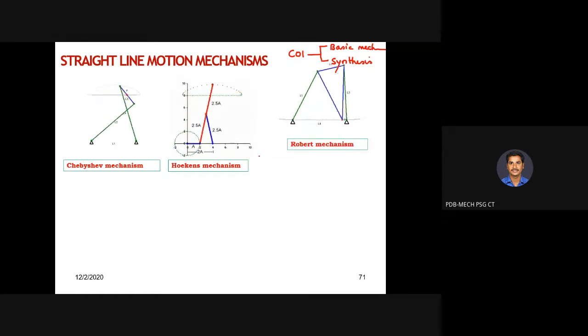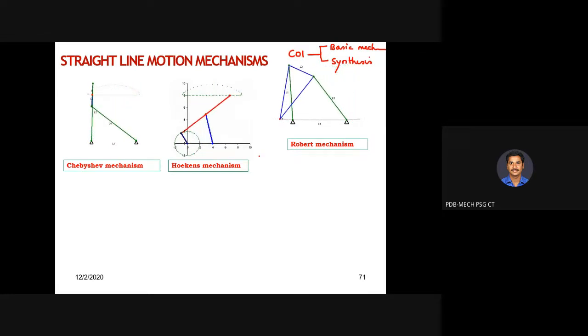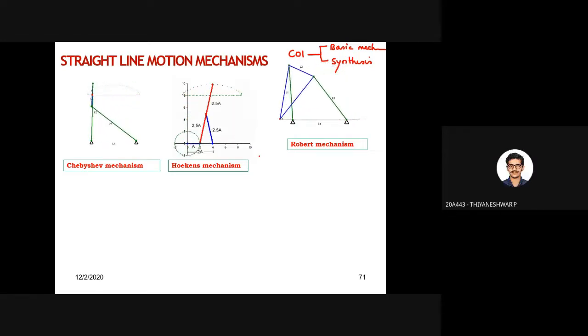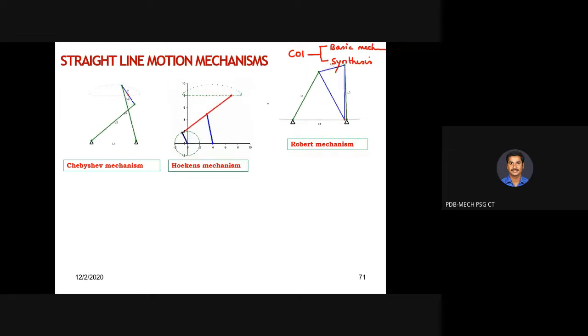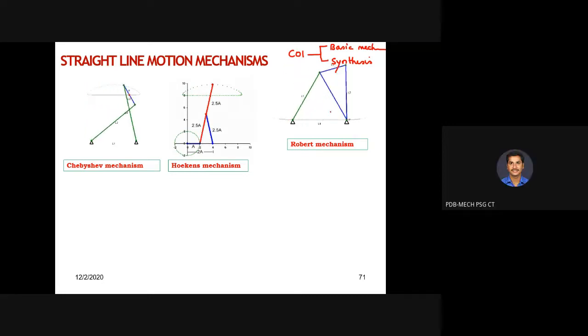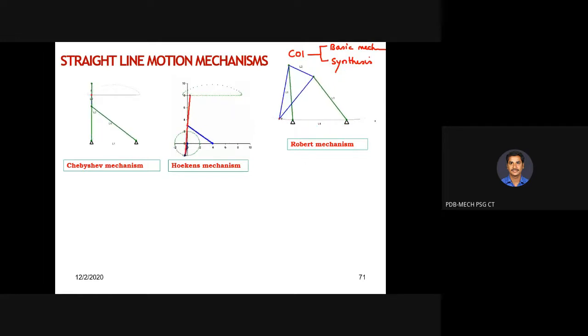The third one is Robert mechanism. Look at how many links we have here. 4, sir. Yes, exactly correct. L1, L2 is what type of link? Ternary, sir. It is a ternary link. L3 is the rocker, and L4 is your frame.